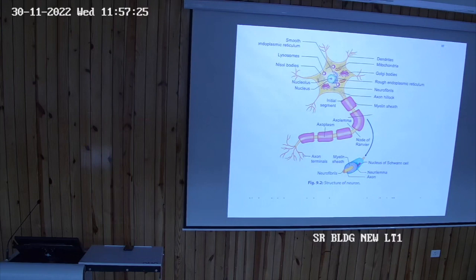And this type of conduction of nerve impulses is called saltatory conduction of nerve impulses. So in myelinated nerve fibers, the impulses show saltatory conduction. And what is saltatory conduction? Jump from one node of Ranvier to another node of Ranvier. And this is very fast.